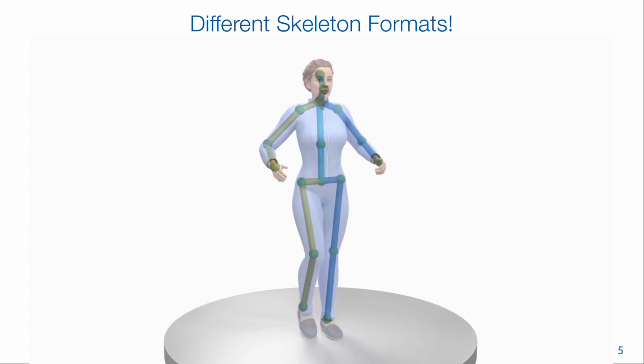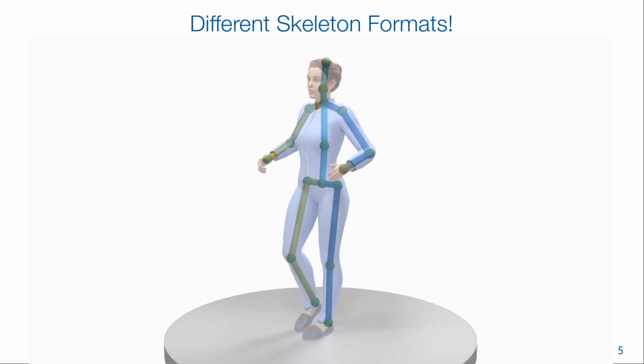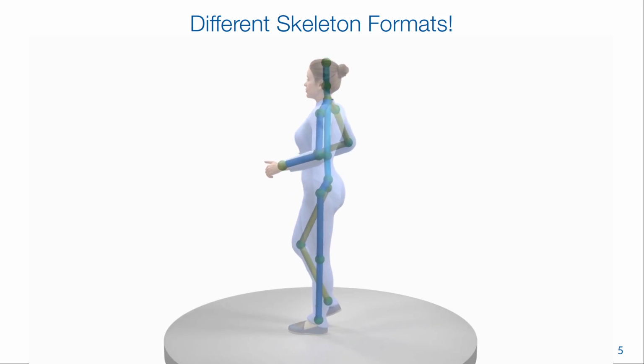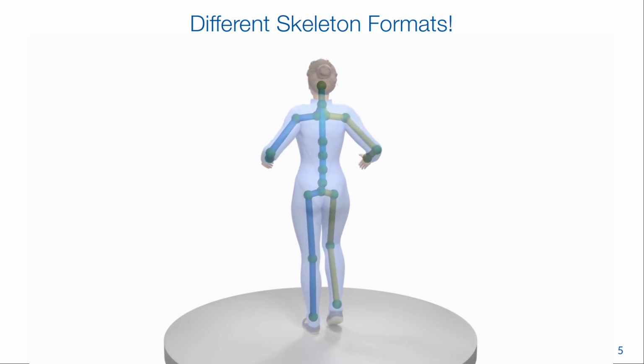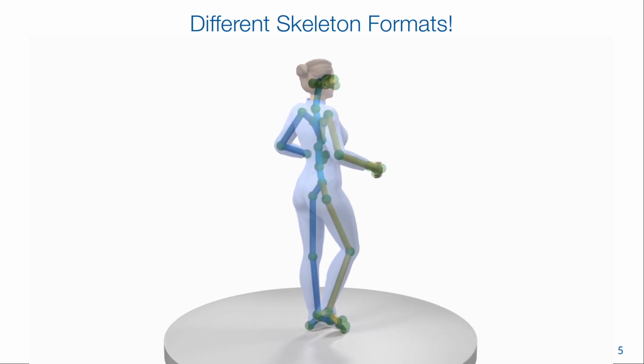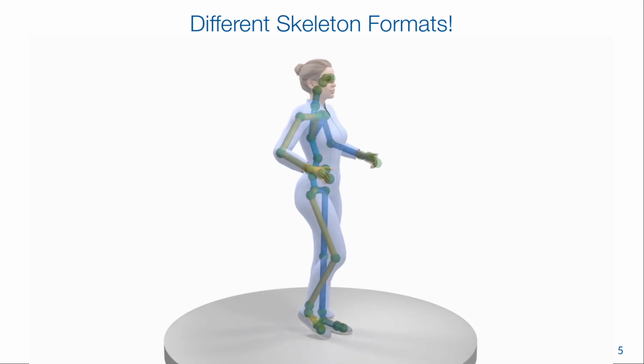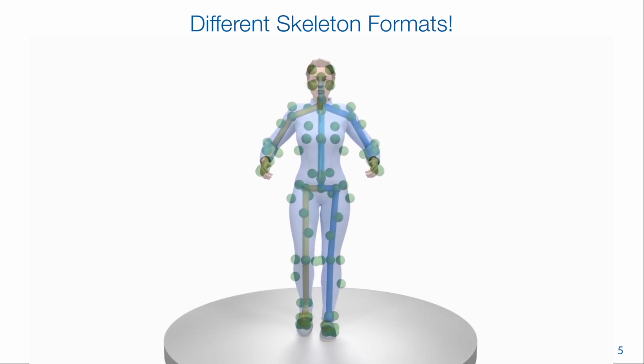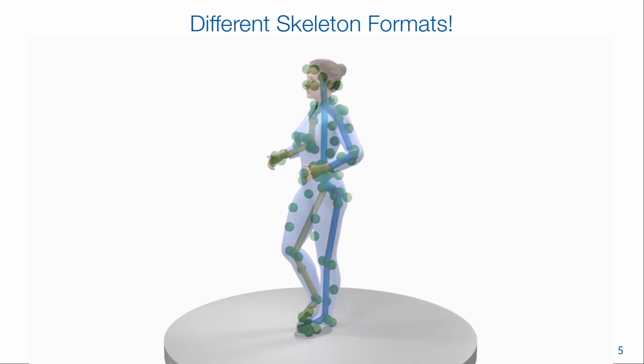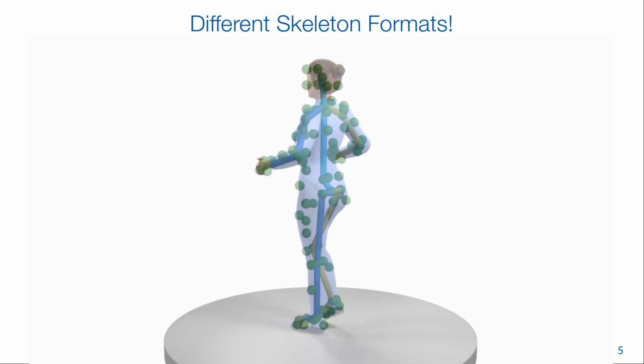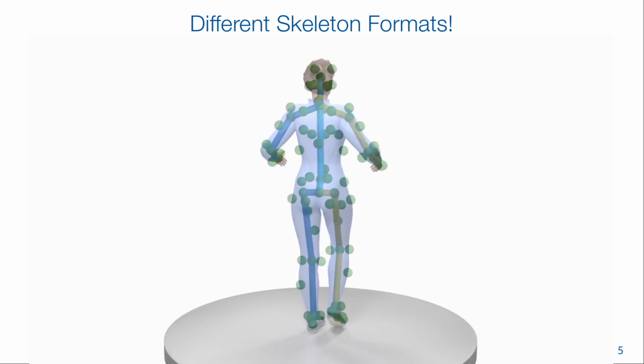But here's the catch. These datasets use a variety of different skeleton format definitions, for example because they were recorded with different mocap systems. Both the number and the placement of the key points can be different. Some have surface markers, some have joints inside the body. So, how can we train one model with all these different labels?